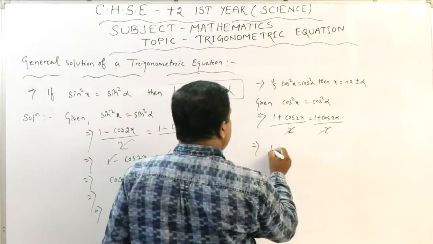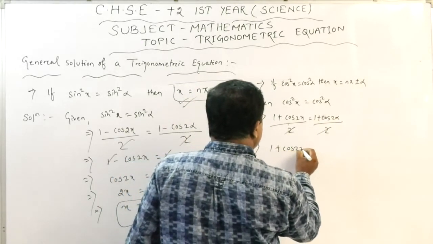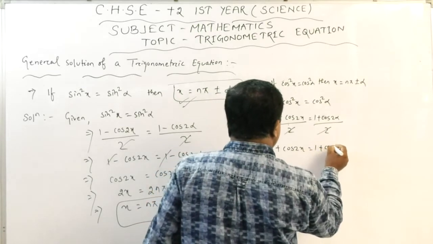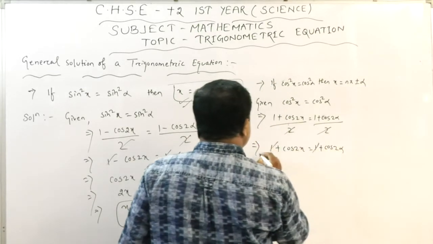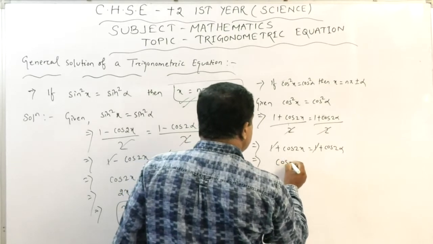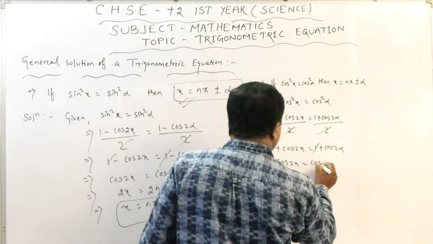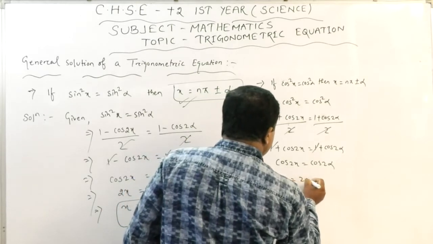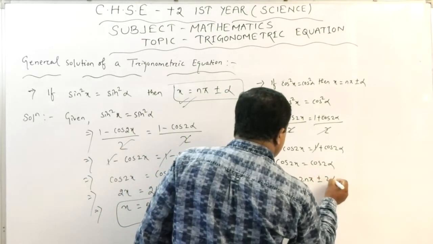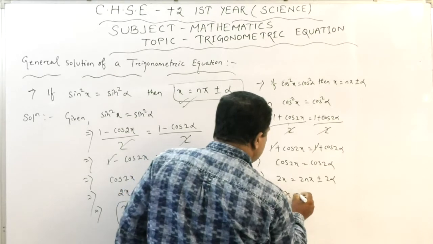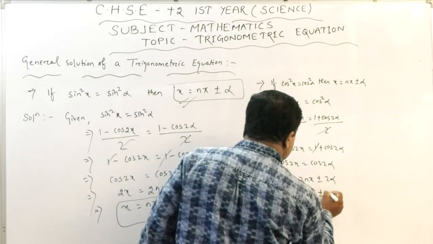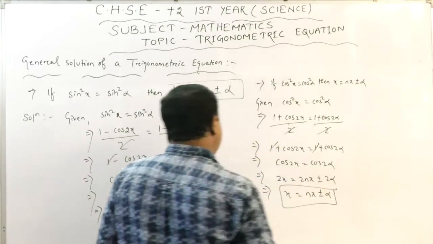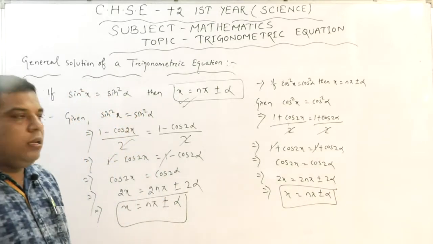So we can say 1 plus cos 2x equals 1 plus cos 2 alpha. So 1 can be cancelled. So cos 2x equals cos 2 alpha, and we can say 2x equals 2n pi plus or minus 2 alpha, or x equals n pi plus or minus alpha. Okay dear students, so in this way we are getting the solution.